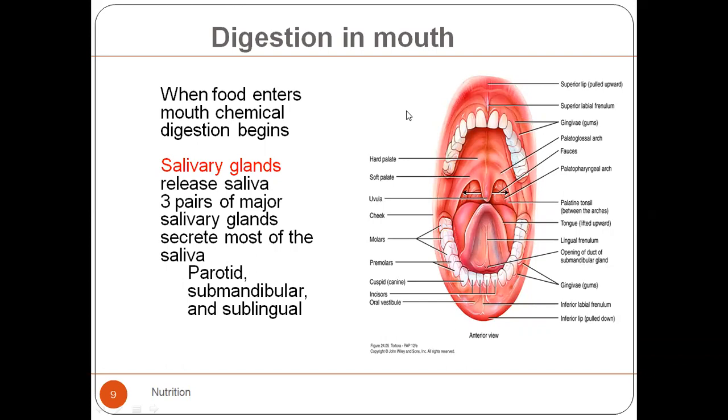Smell of food को हम अगर aroma of food कहें तो वो ज़्यादा बेहतर होता है. Salivary glands, they release saliva. We have 3 pairs of the major salivary glands which secrete most of the saliva. The parotid, the submandibular, and the sublingual. Sublingual under the tongue. Submandibular inside the lower jaw. Parotid towards the ear regions on both sides.